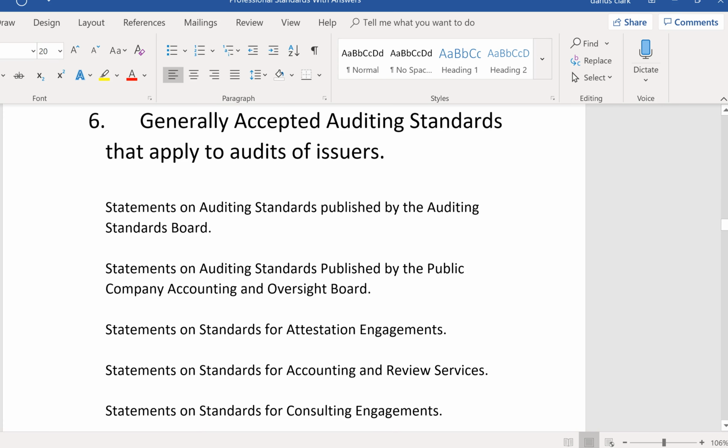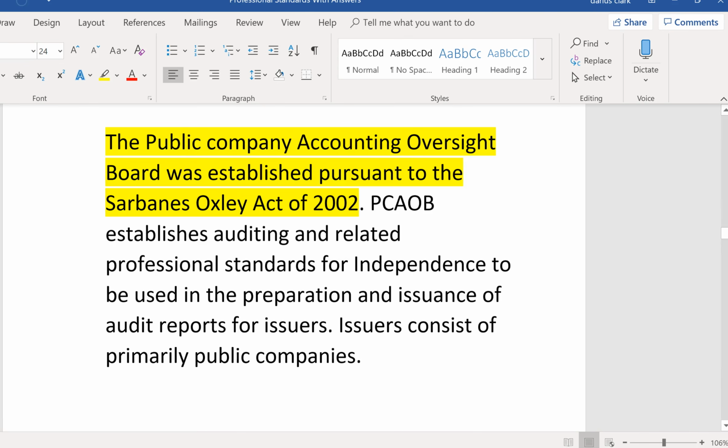Number 6, generally accepted auditing standards that apply to audits of issuers. Okay, so now it's an audit of an issuer. It's got to be PCAOB standards. There's nothing to argue about here. PCAOB standards would apply to not only the audit, but also to the quarterly review of that same issuer, done by that same CPA firm. The Public Company Accounting Oversight Board was established in the Sarbanes-Oxley Act back in 2002, and the PCAOB establishes auditing and related professional standards for independence to be used in the preparation and issuance of audit reports for issuers. Issuers consist of primarily public companies.